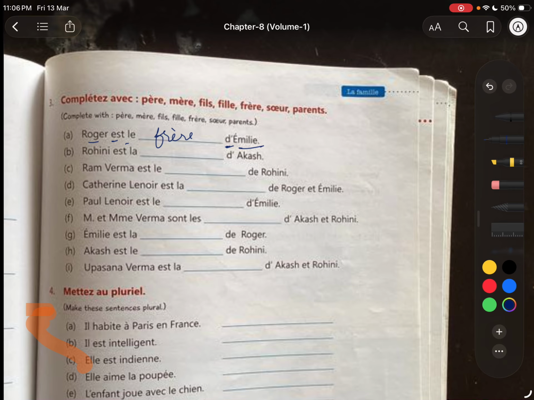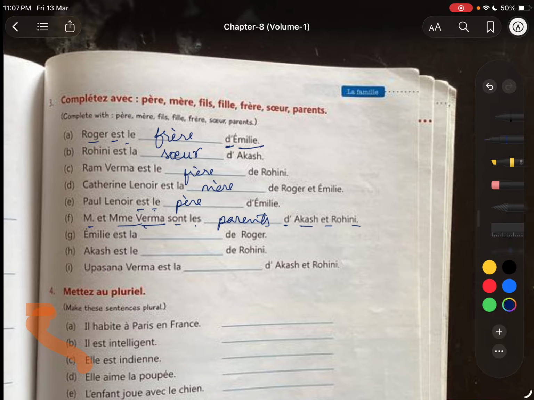है ना. The apostrophe means of. रोहिणी is the sister. So लिगात्यूर लगाना है. O और E को जोड़कर राइट. रोहिणी is the sister of आकाश. राम वर्मा is the brother, frère. Catherine Lenoir is the mother, mare of Roger and Emily. Paul Lenoir is the A मतलब is, L मतलब the, is the father, père of Emily. Monsieur et Madame, Mr. and Mrs. Verma are the parents, parents of Akash and Rohini.